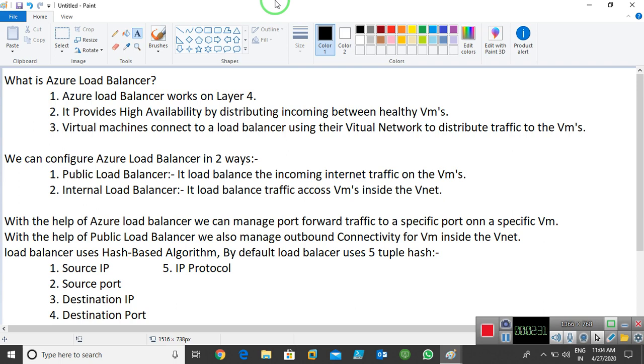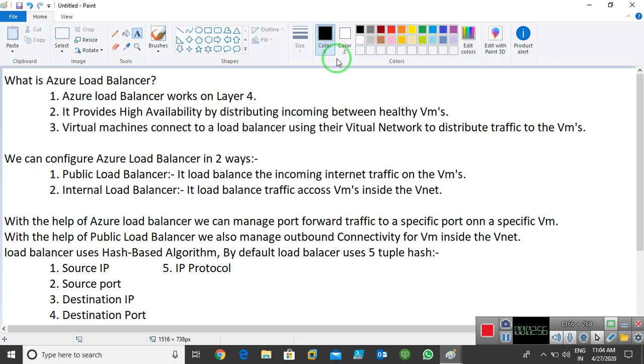Now, we can configure Azure Load Balancer in two ways, or you can say we have two types of Azure Load Balancer. Number one, we have the public load balancer, and number two, we have the internal load balancer. What is the meaning of public load balancer? It load balances the incoming internet traffic on the VMs.